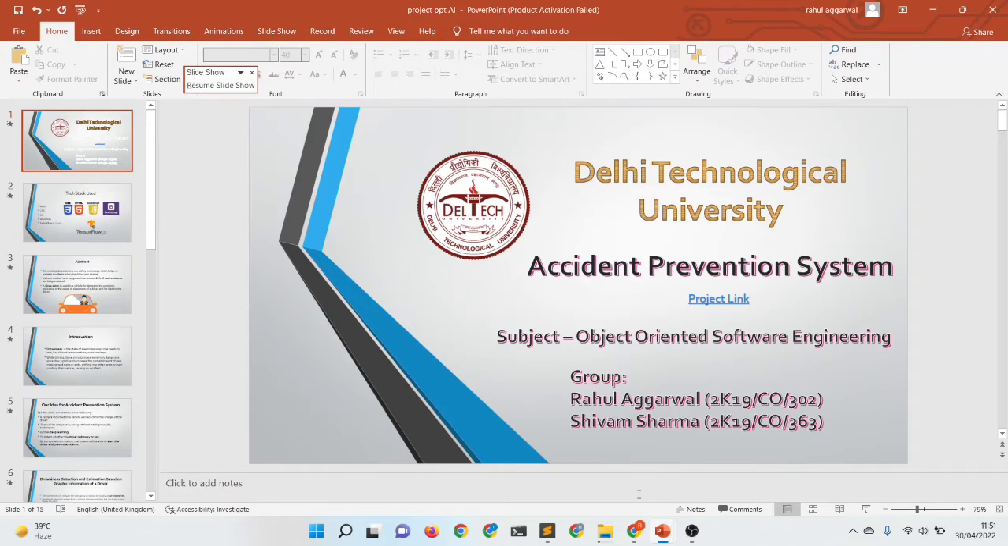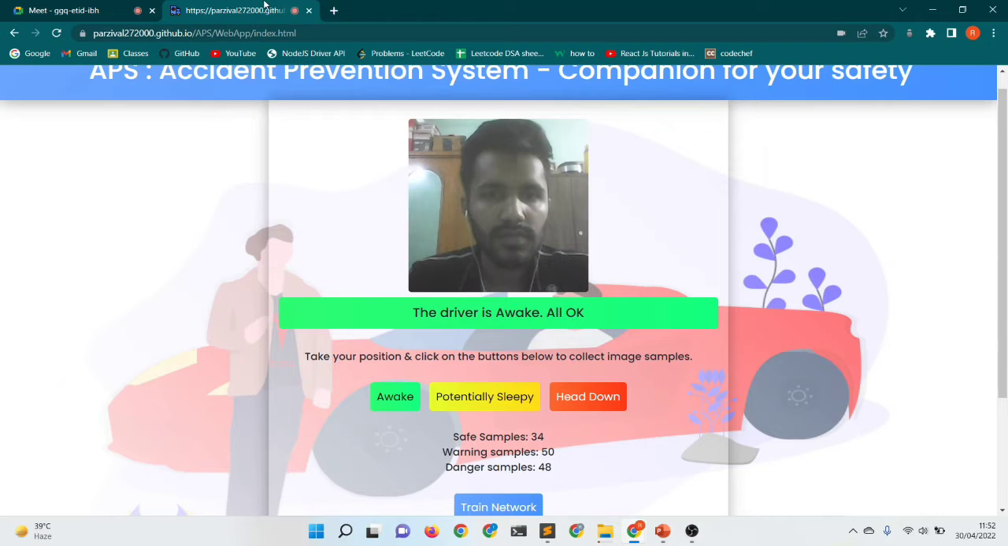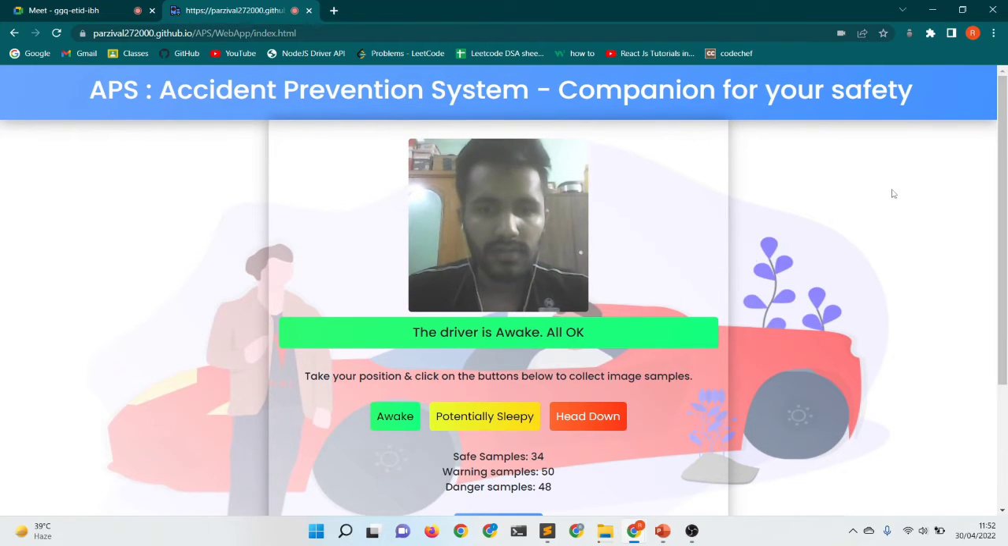And without wasting any further time, let's first jump to the actual demo of the project. So now Rahul will be giving the demo of the project. Based on the shortage of time, we have trained the model earlier. Now, sir, as you can see, these are the three states for a driver: awake, potentially sleepy, and head down. We will first train the model based on the configuration of the driver.